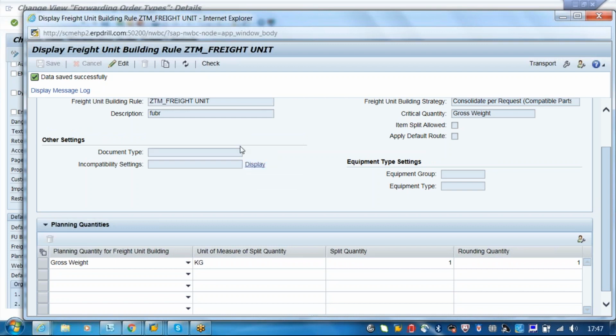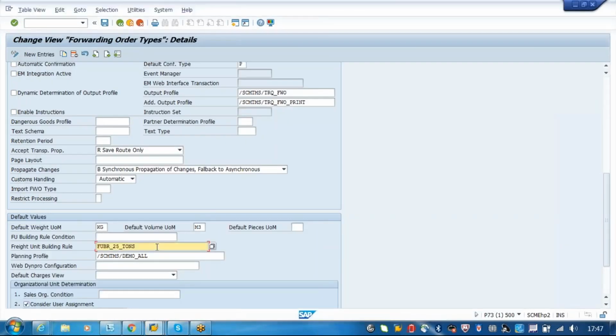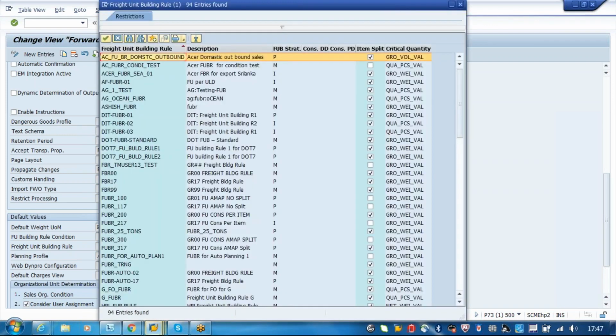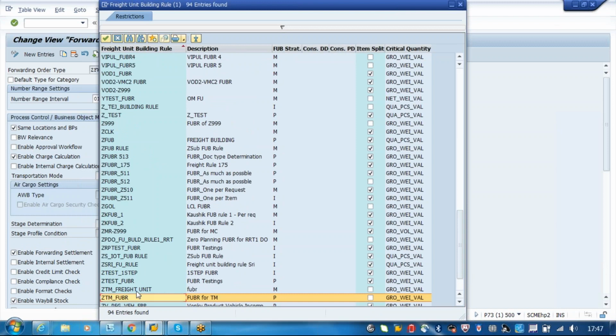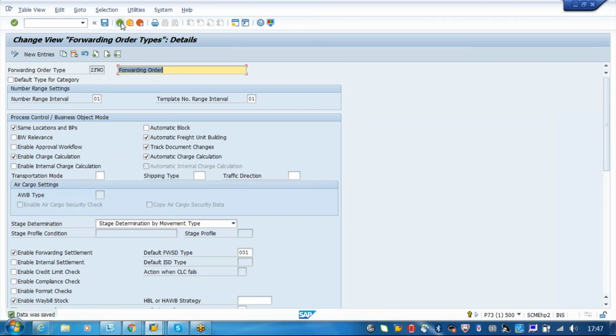So now assign this TM freight unit rule. I will put this TM freight unit rule into the document. Here I will copy this. Whatever you created in the basic setup will be automatically reflected into the GA also. The TM freight unit, this one, right? Okay.